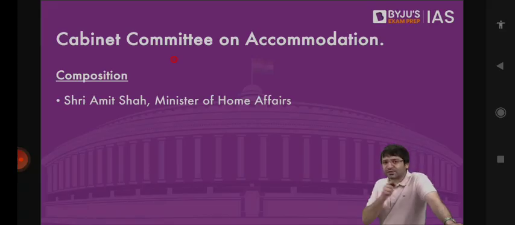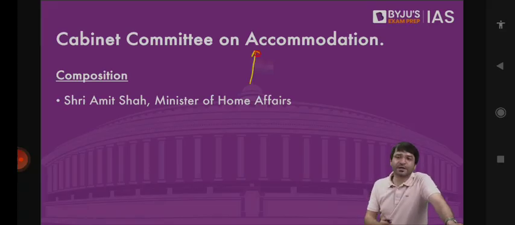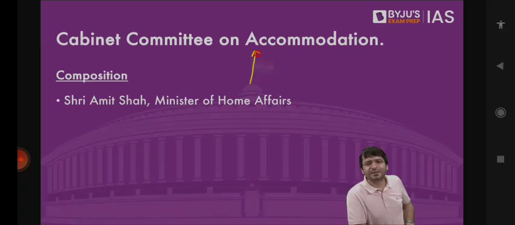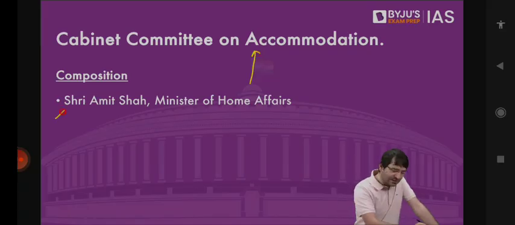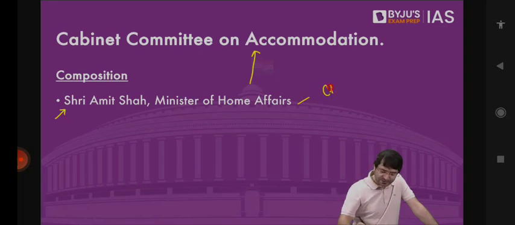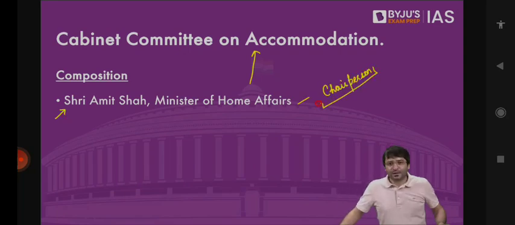All these decisions are taken by a cabinet committee on accommodation. But you would know that it's a trivial matter. Why should the Prime Minister get involved in this? Who gets which bungalow, which flat? That is why the Home Minister is part of this Cabinet Committee on Accommodation. Home Minister is the chairperson of this committee. Clear? So one is Cabinet Committee on Accommodation, which basically provides accommodation or lists accommodation for various constitutional functionaries.